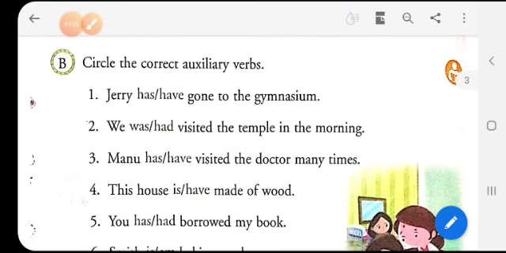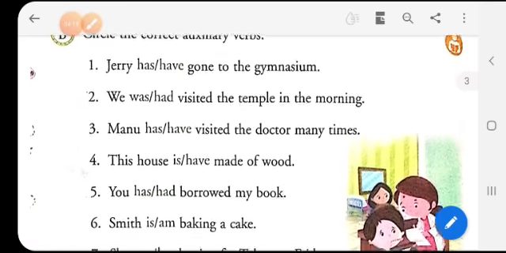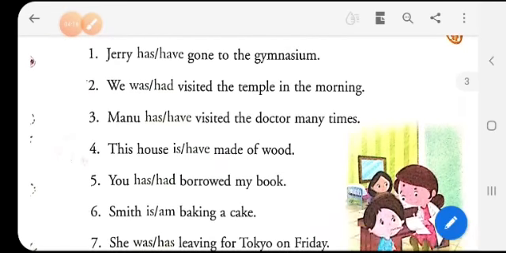Next we have circle the correct auxiliary verbs. So there are options given and you will have to select the correct options. Let's do some of it and the rest will be done by you. Jerry is a singular person, so we will use has. Jerry has gone to the gymnasium.